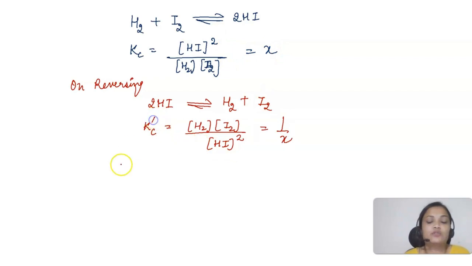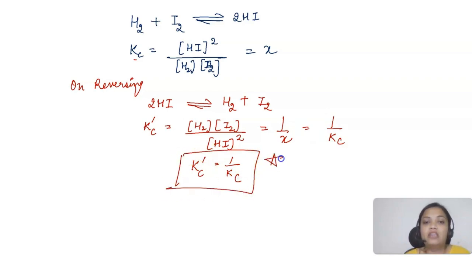Yes, Kc dash, write it as Kc dash. Or if Kc was X, I can write it as 1 upon Kc also. So Kc dash is 1 upon Kc. So what I have understood from here, a very important thing, is that when I reverse the reaction, the value of equilibrium constant will become reciprocal. Okay. It will become the reciprocal of the original reaction.